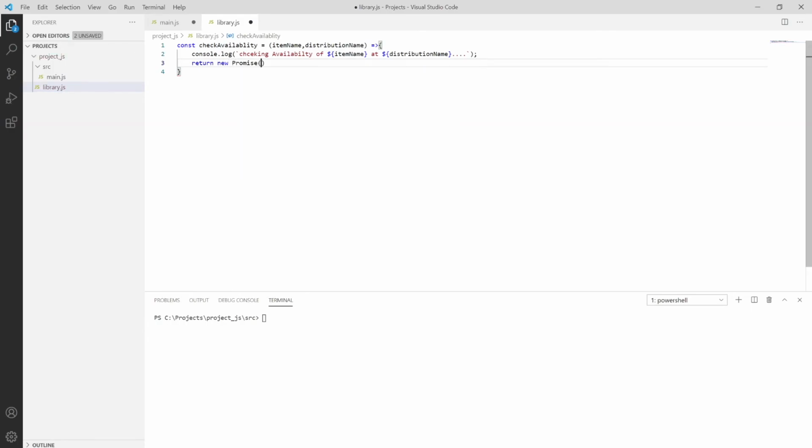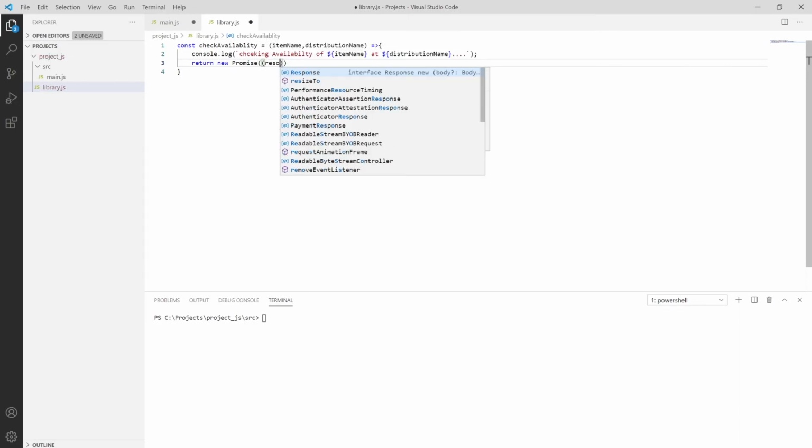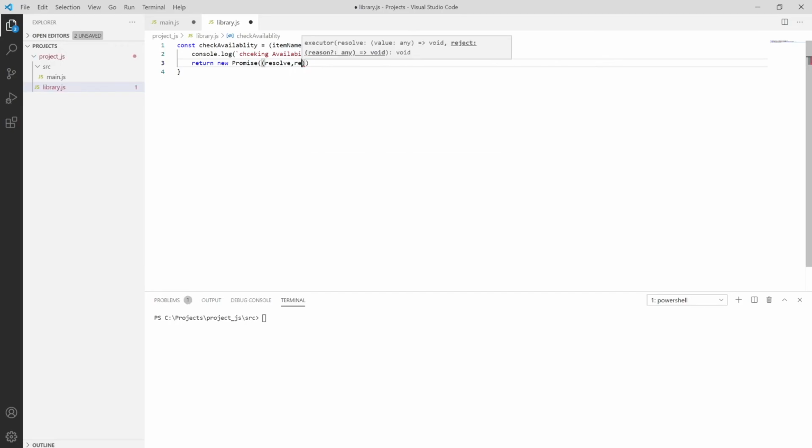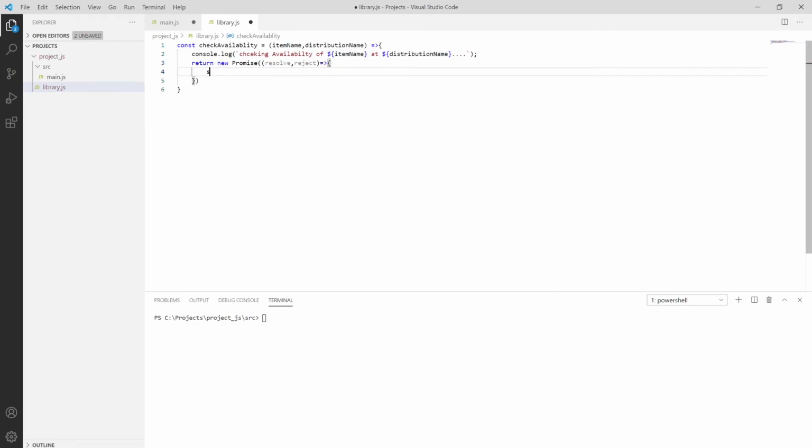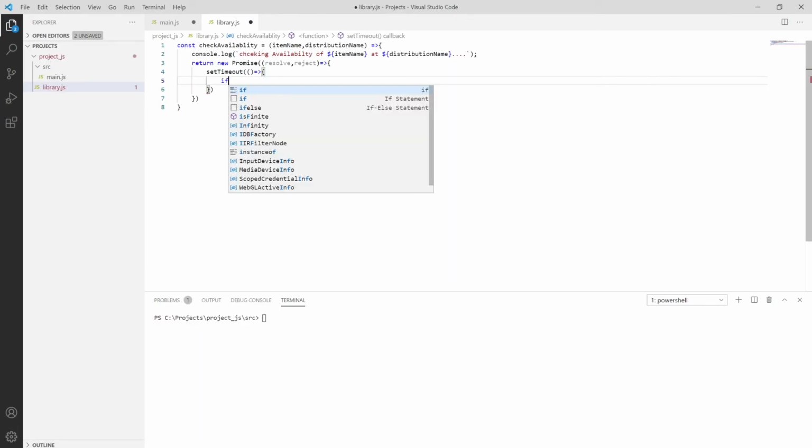promise with resolve or reject, and then I'm passing a set timeout function. So after a particular time it will call that timeout function if something is not going well, or something like the database is not ready or the server is not responding. In this way we are catching it with the help of the set timeout method.